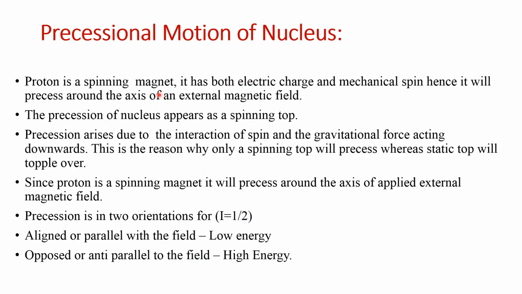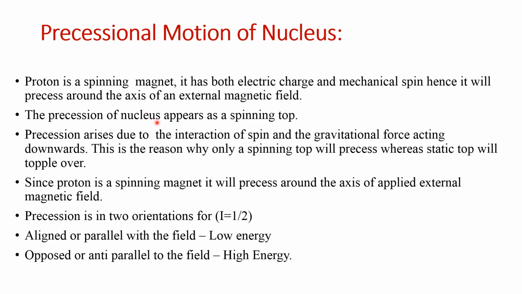Proton is a spinning magnet because it has both electric charge and mechanical spin. Why I am calling proton a magnet means proton is a body which has spin and also it possesses positive charge. Any spinning charged body develops both electric field and magnetic field. That is the reason why I am saying proton is a spinning magnet. Since it has both electric charge and mechanical spin, hence it will precess around the axis of external magnetic field.